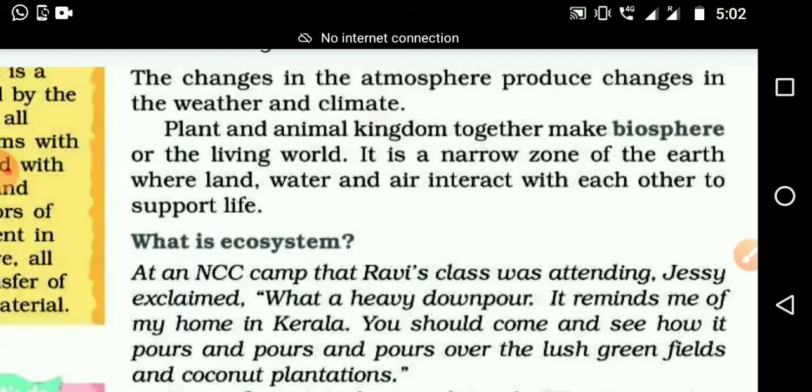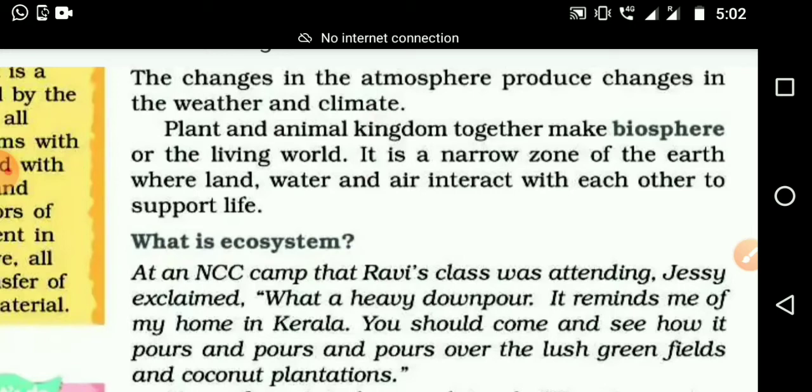And be careful, next sentence. It is a narrow zone of the earth where land, water and air interact with each other to support life. So if we want to live in the biosphere, we want the help of lithosphere, hydrosphere and atmosphere, interacting in proper proportion, then only we can live here properly.